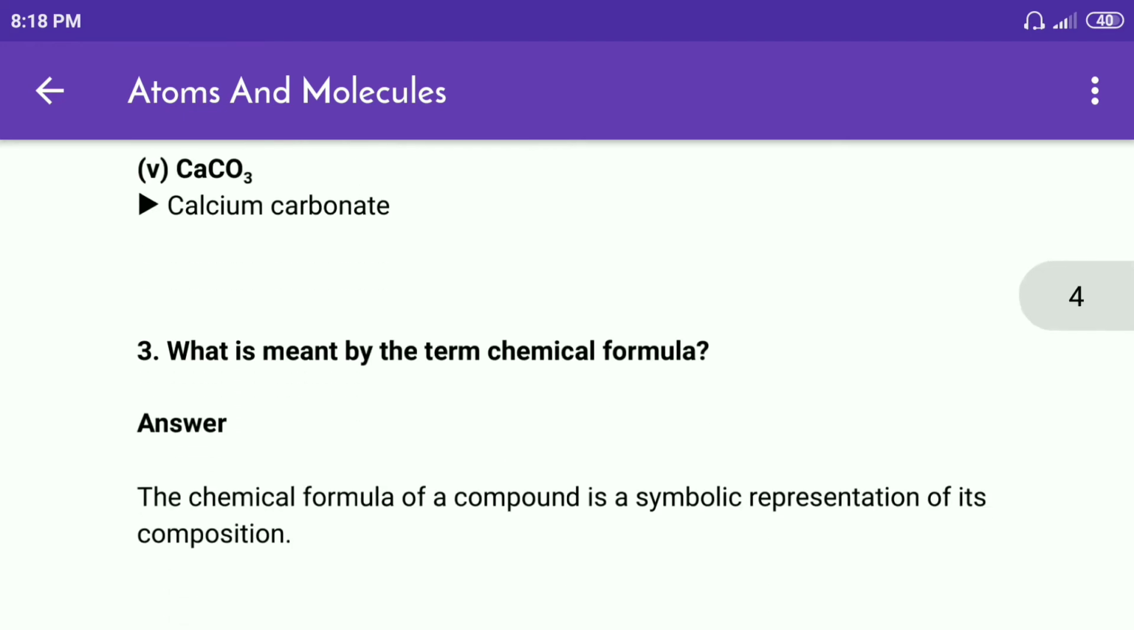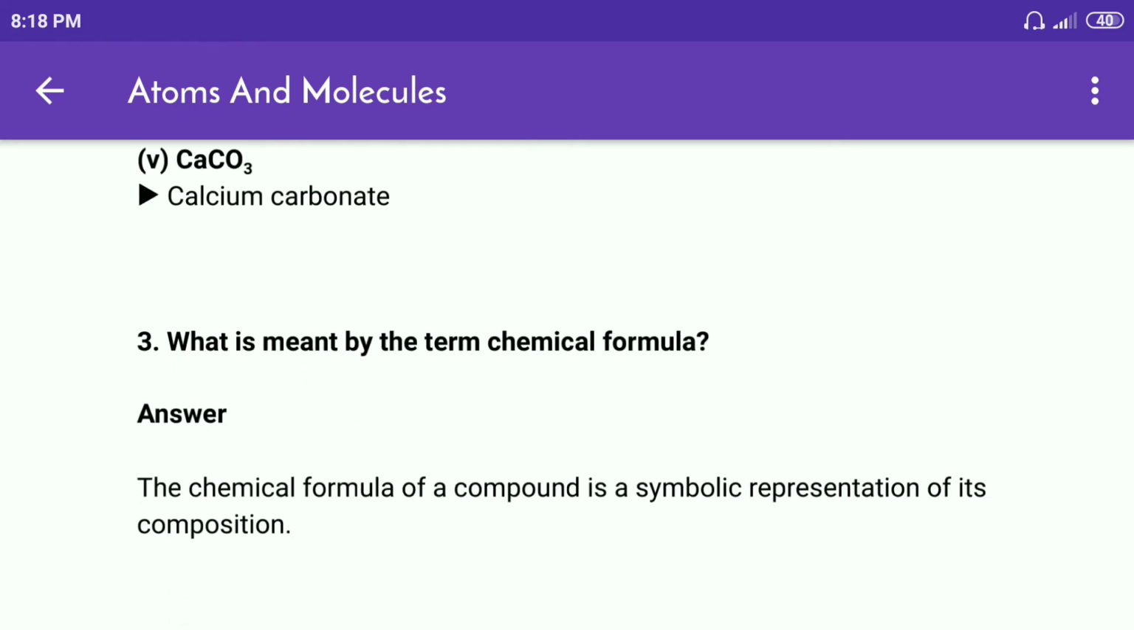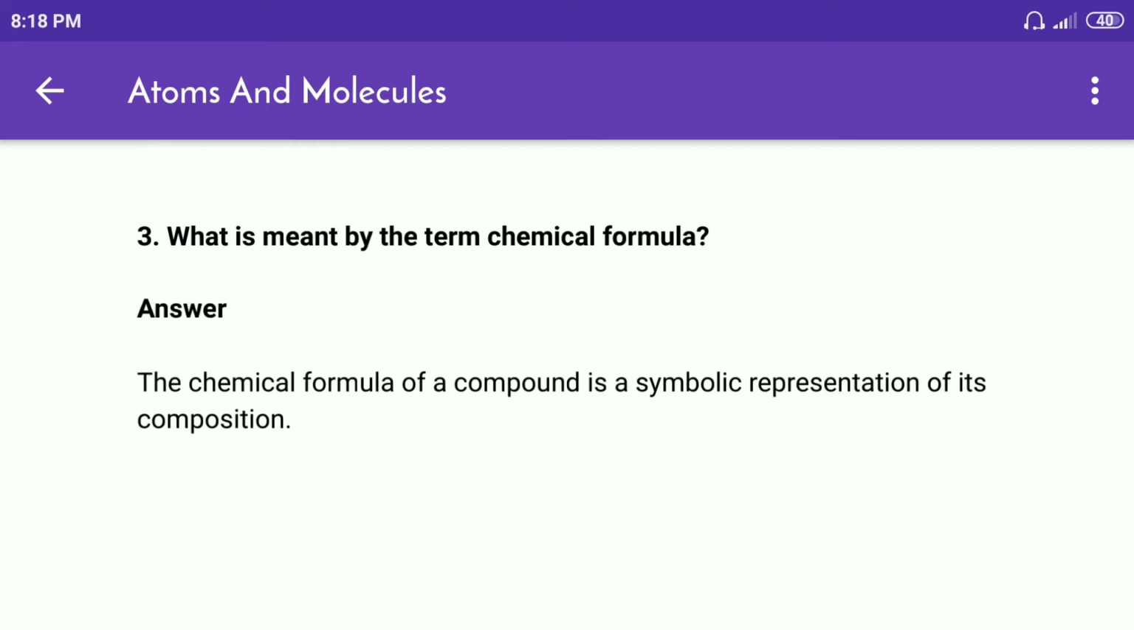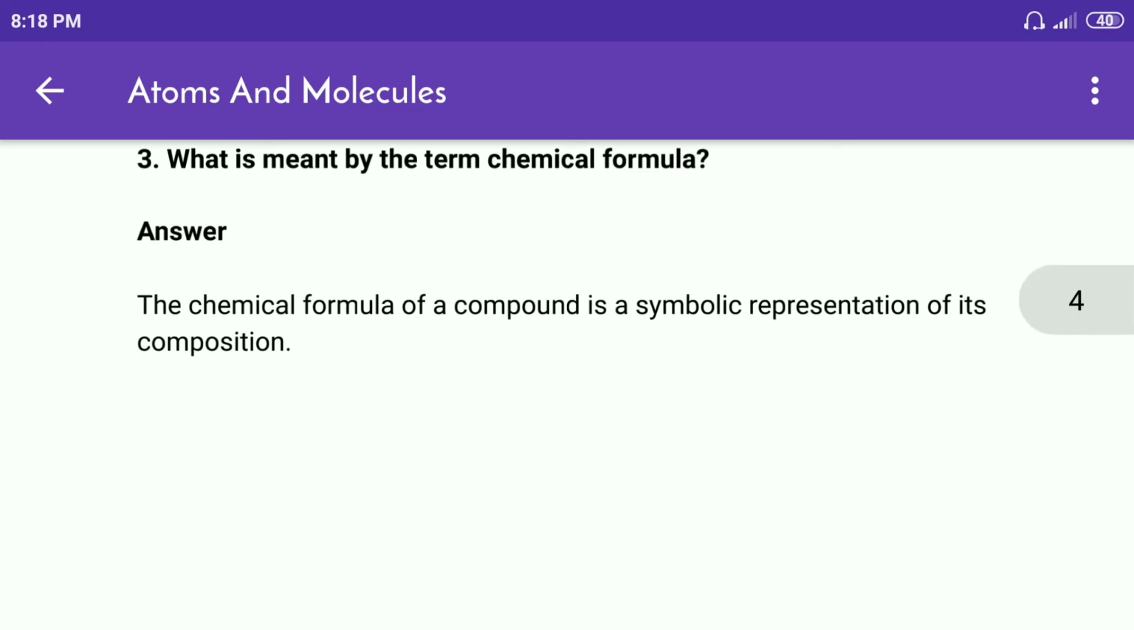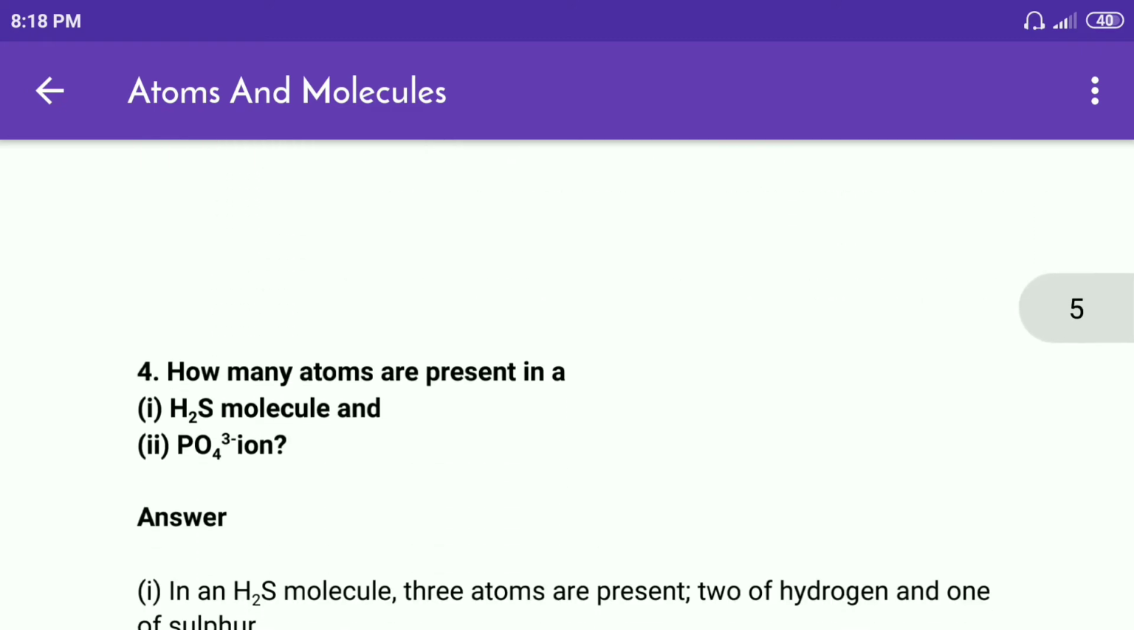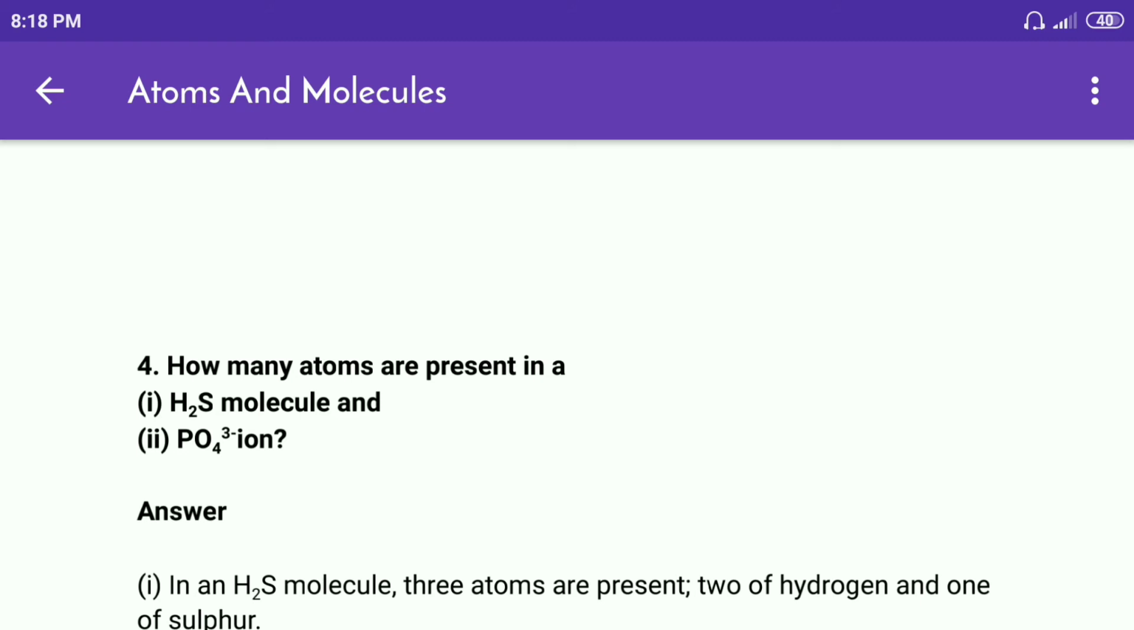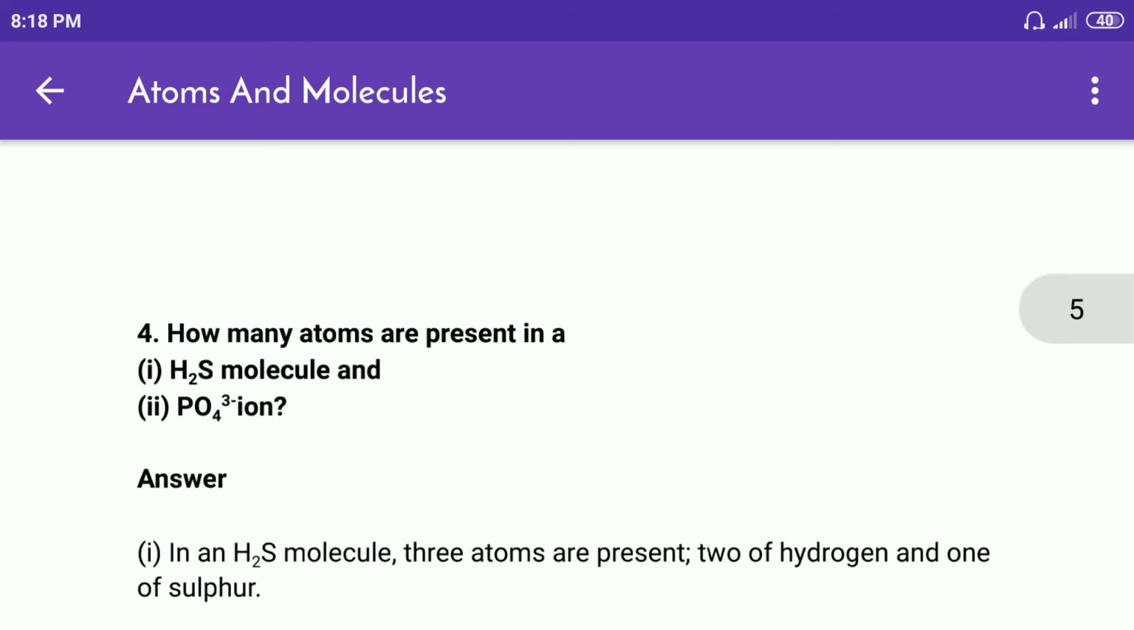Fifth, CaCO3, calcium carbonate. Third, what is meant by the term chemical formula? Answer. The chemical formula of a compound is a symbolic representation of its composition.